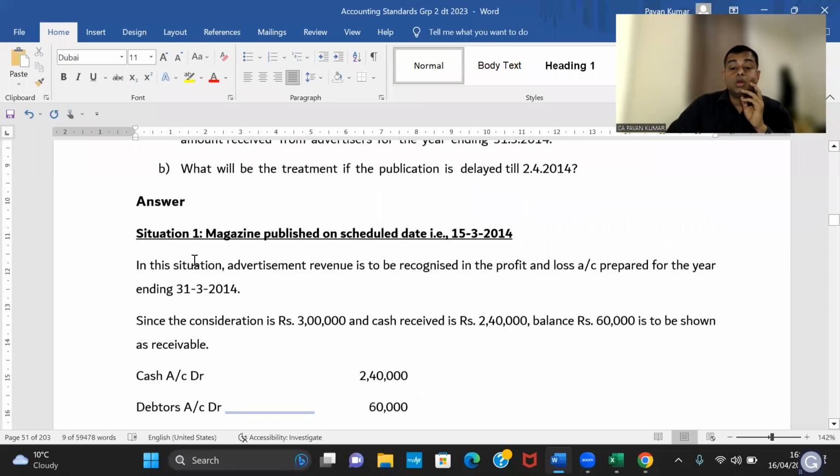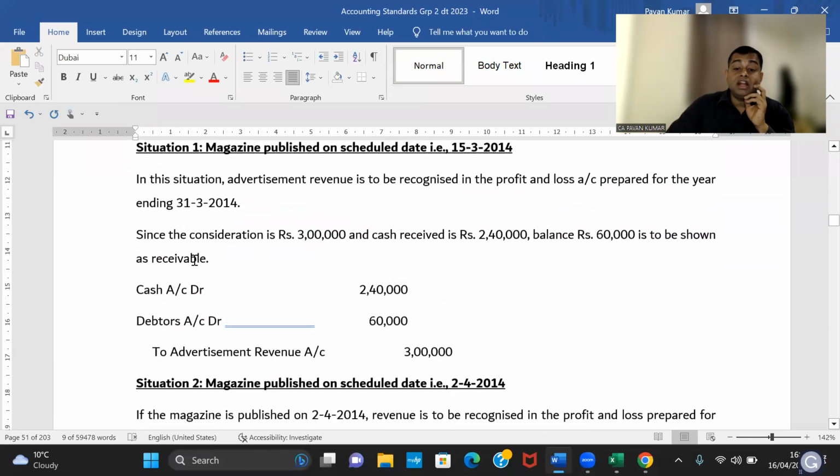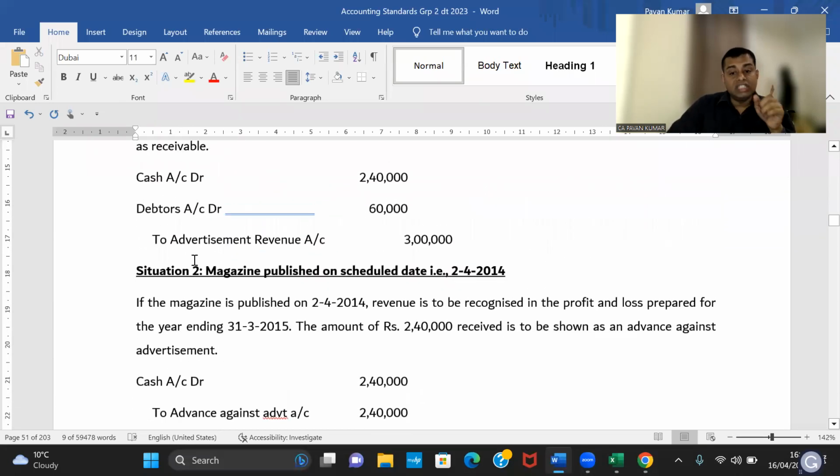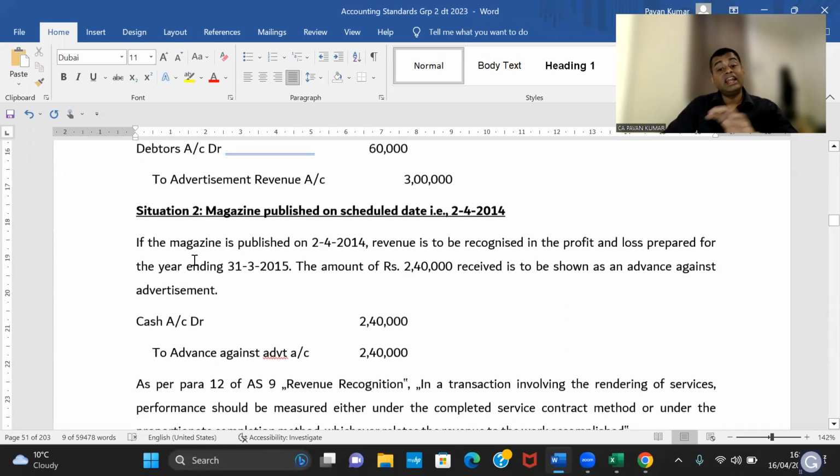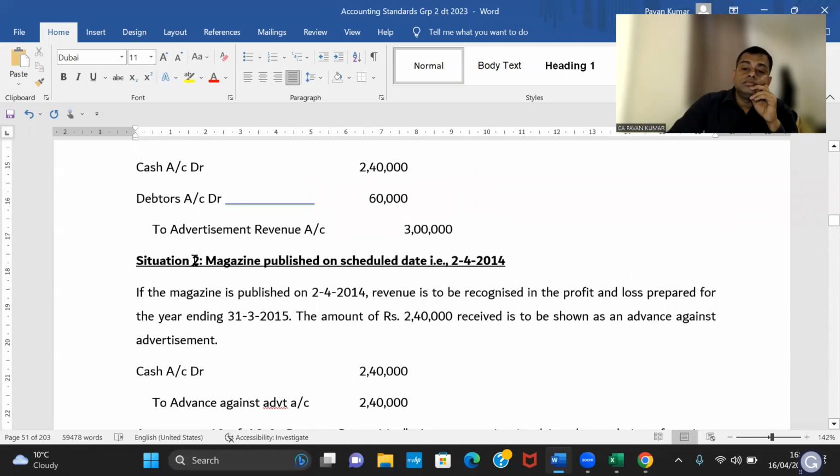So you understand this? Note it as an important problem. I have given journal entries also. This is the answer I have written. This is not the ICAI answer. The ICAI answer you will not understand. That is the reason I redrafted it in terms of journal entries.